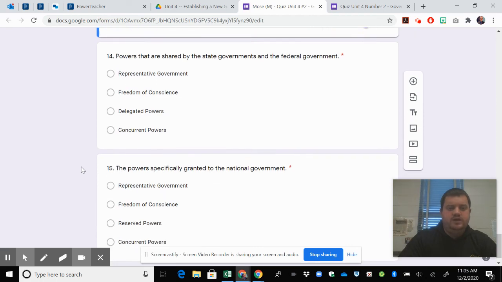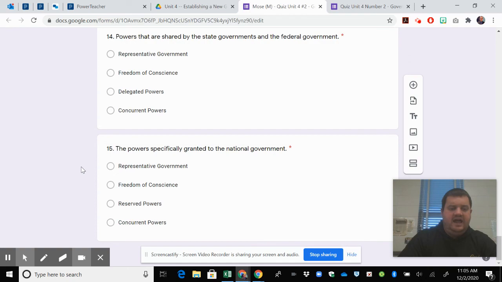Question number 14. Powers that are shared by the state government and the federal government. A, representative government, B, freedom of conscience, C, delegated powers, or D, concurrent powers. And the last question, number 15, the powers specifically granted to the national government. A is representative government, B is freedom of conscience, C is reserve powers, or D, concurrent powers.